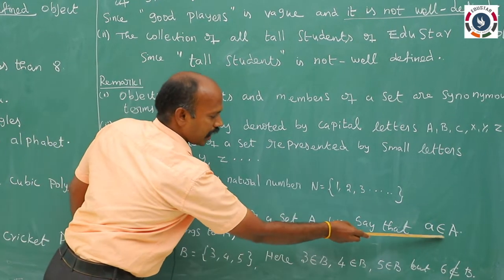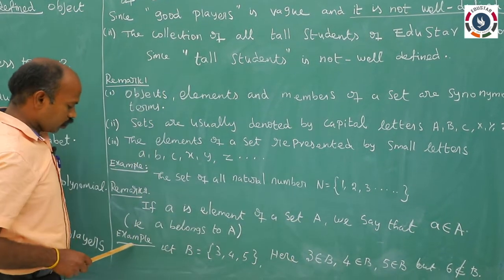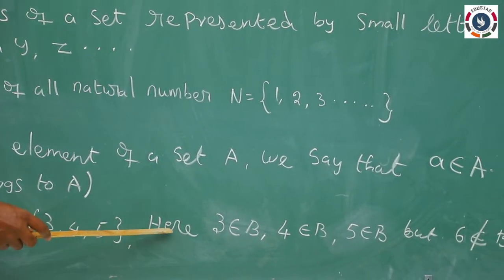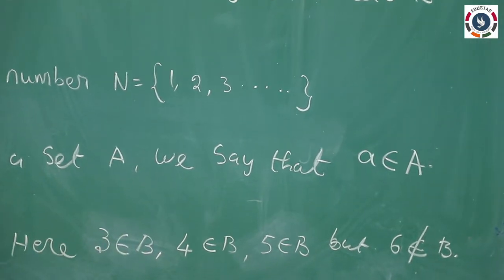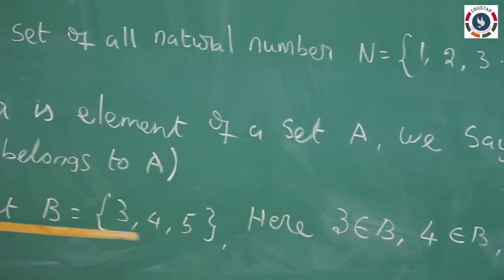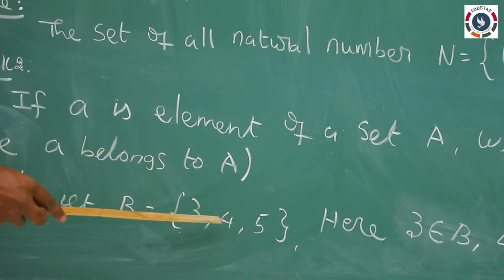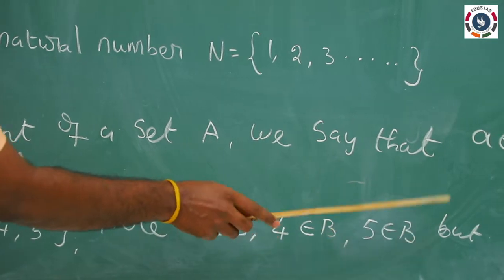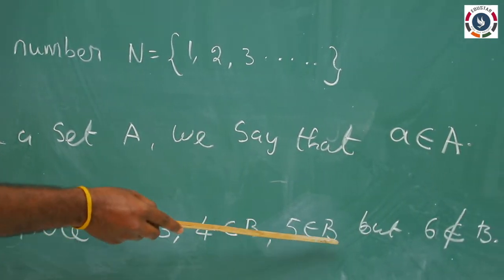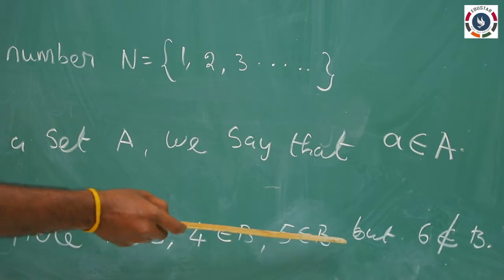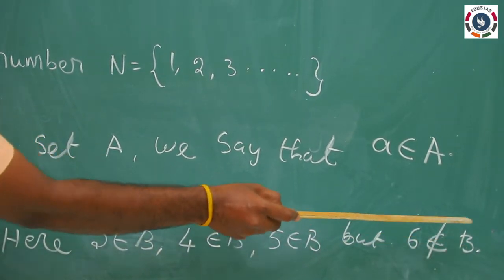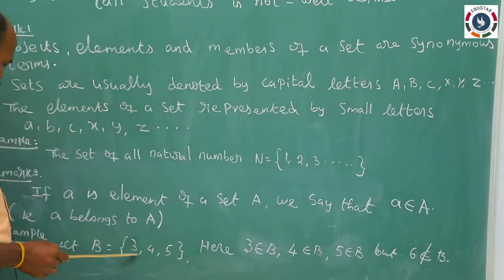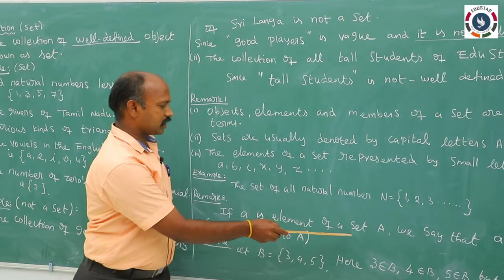This symbol is A belongs to A. So, for example, let B equal to {3, 4, 5}. Here 3 belongs to B. The element 3 belongs to B, and 4 belongs to B. 4 is an element of B, and 5 belongs to B. But 6 doesn't belong to B. The element 6 doesn't belong to this set. So, this is the defined set.